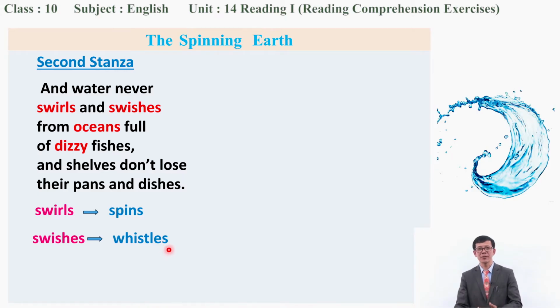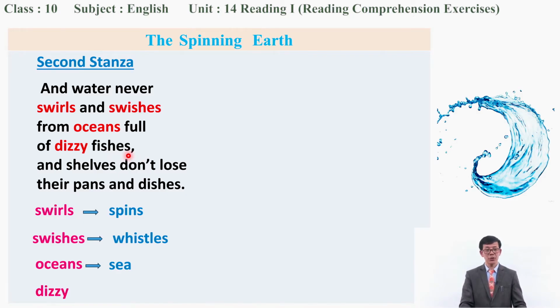You might have whistled in games, okay? Right, all right, whistle. So swishes means whistles. What is the next word? Ocean. Okay, you see here the word ocean means sea, right? That is the sea here, or from ocean, full of dizzy fishes, all right? Yep. And the next word you can see here, dizzy.